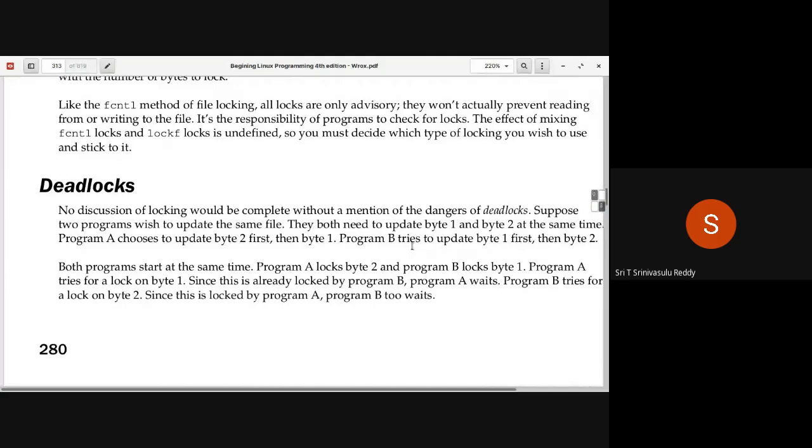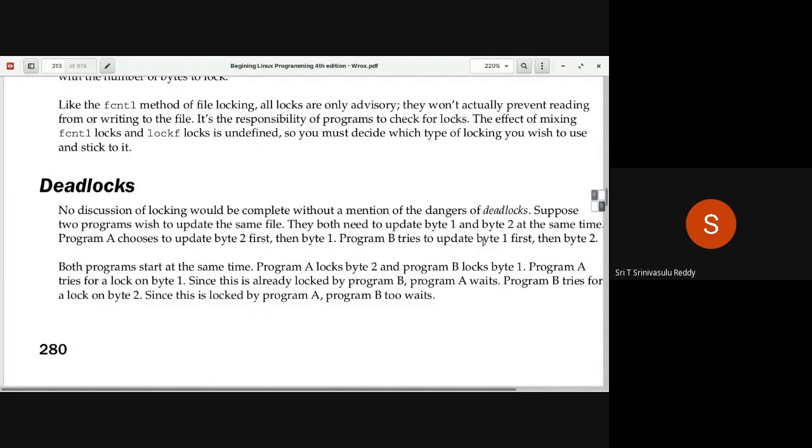Now, if you imagine, you can create a scenario where it will apply the lock, apply the data change, and then move on. That is possible. But imagine a situation where the code is written such that first it would like to get the exclusive access onto byte 2, and after that exclusive access onto byte 1 without releasing. He is getting access to this, he is also getting access to this, and after that he will be making changes. B also is in this particular manner. So this is a kind of deadlock scenario.